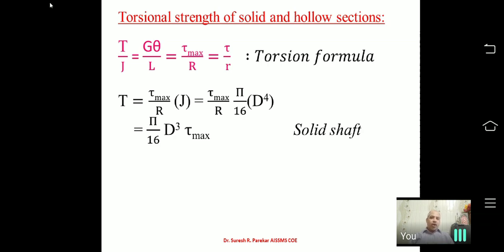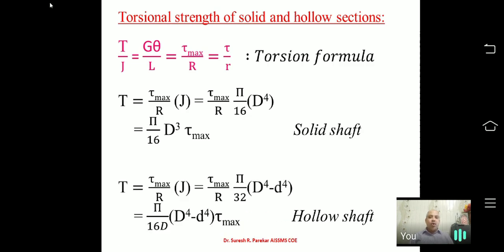Now substitute the value of J, which is pi by 32 D to the power 4. Now if we put the value of r, which is D by 2, the 2 goes up, and then we get pi by 16 D cubed into tau max.